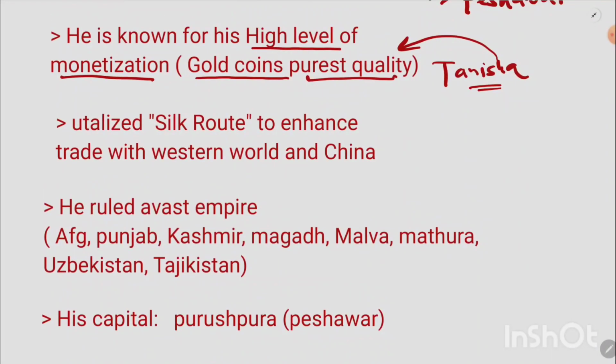Now, Kanishka is also known for his utilization of the route called the Silk Route, through which he used to trade with the Western world and also with China. So the Silk Route was a prominent route for trade and commerce during the Kushan Empire.